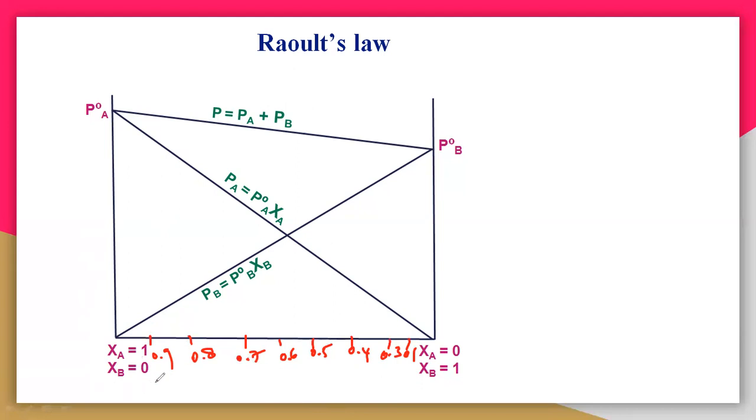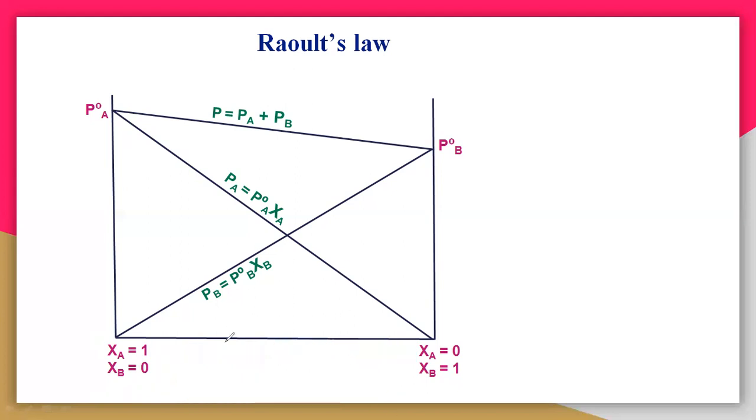And you can consider B: if A is 0.9, definitely B is 0.1, because the mole fraction of A and the mole fraction of B add up to 1. If it is 90% A, definitely 10% will be B here. Again it is 0.2, 0.3, 0.4, 0.5, 0.6 like this. So the mole fraction of B is increased like this.